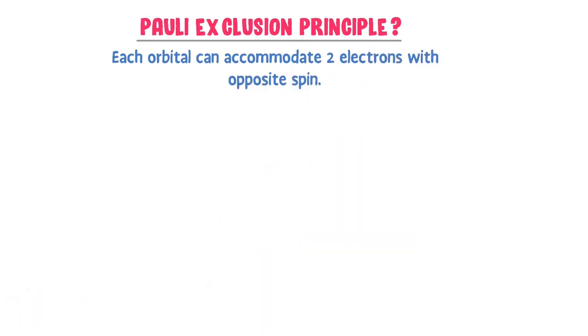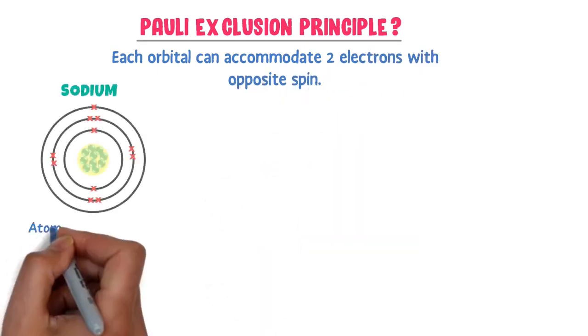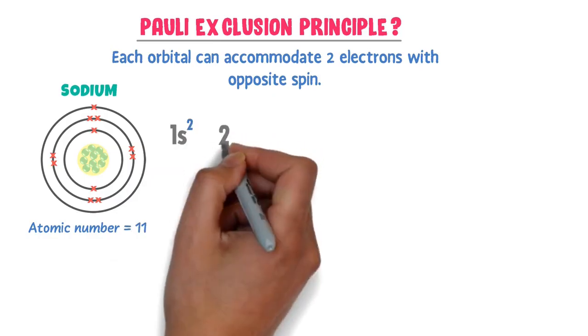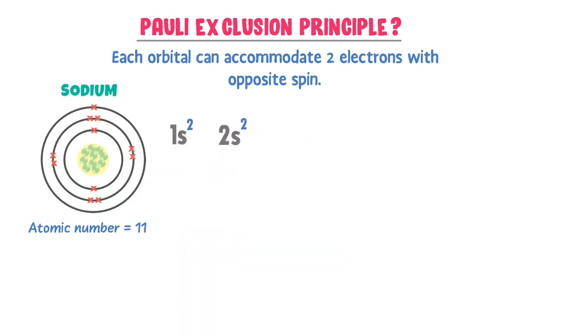For example, consider sodium, and we know that its atomic number is 11. According to Aufbau principle, 1s can accommodate 2 electrons, 2s can accommodate 2 electrons, 2p can accommodate 6 electrons, 1 electron is left behind and it is accommodated by 3s.